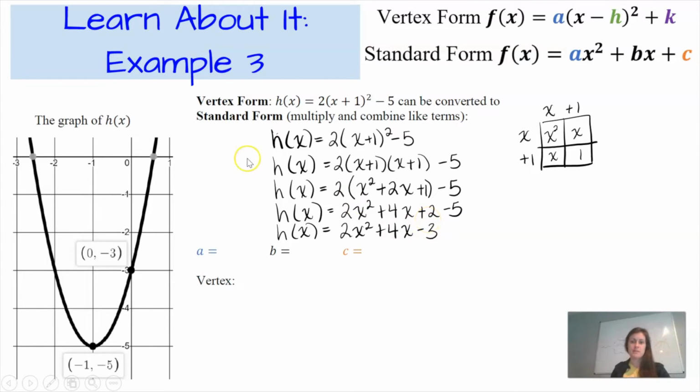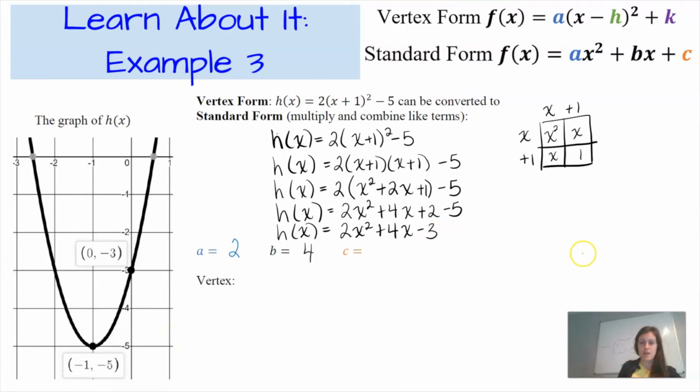What's great about this is that my a values are the same. So my a value in vertex form is the same as my a value in standard form. My a value is 2, and that tells me that my graph is opening up and that the vertex is a minimum. My b value is 4, and my c value is negative 3.